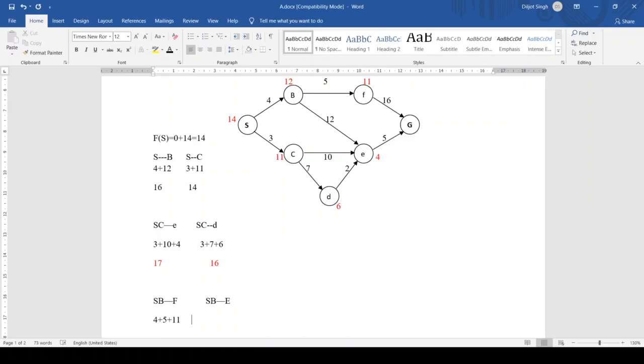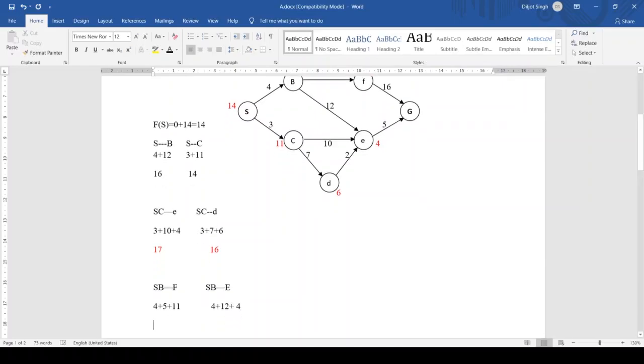While going from SB to E, S to B is 4, B to E is 12, and the heuristic at E is 4, so it also comes out to be 20.